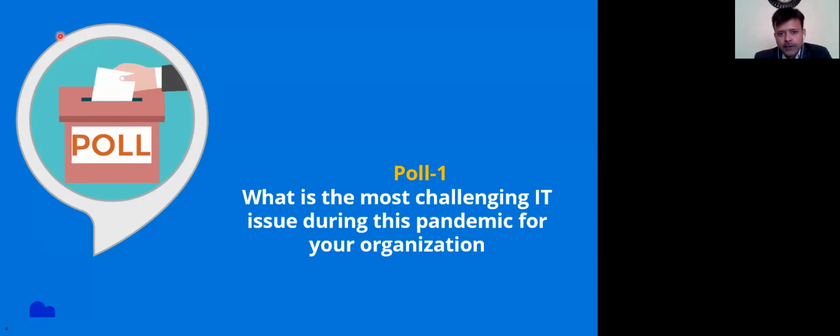Okay, I can see security and infrastructure availability, and a little bit on employee productivity also. If there is something else, you can put it into the Q&A window. What else is there? We are interested to understand that also. What is the something else, apart from these three options, which you are facing during this situation? Yeah, so I think almost 33% each. Thank you for sharing your votes.